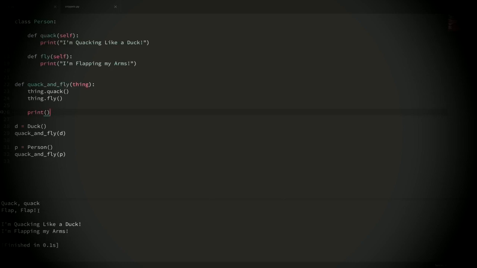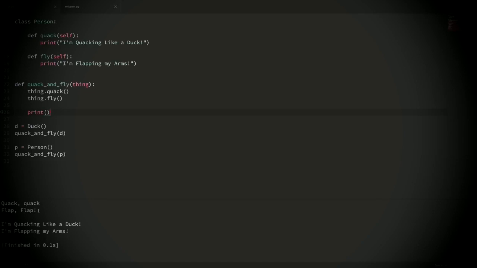And that's true. So you might be tempted to say, okay, well, all we care about in this example is not what type of object it is, but whether it can quack and fly. So how about we put some checks in place to make sure that those methods exist? So this is where that second concept comes in, that it's easier to ask forgiveness than permission.